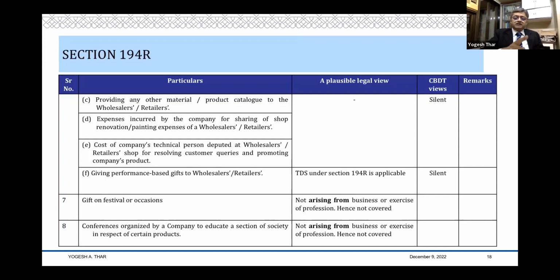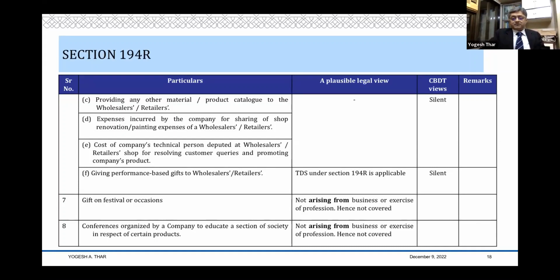Here also, once again, that 10.3, that Supreme Court decision rendered in the context of casual income will throw more light on this, that what really is covered and what is not covered in arising from business or exercise of profession. So my view here is that these type of conferences, which are somewhat remote, somewhat removed from the immediate nexus of business.